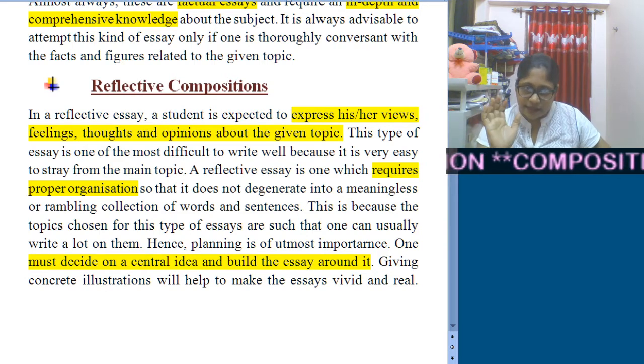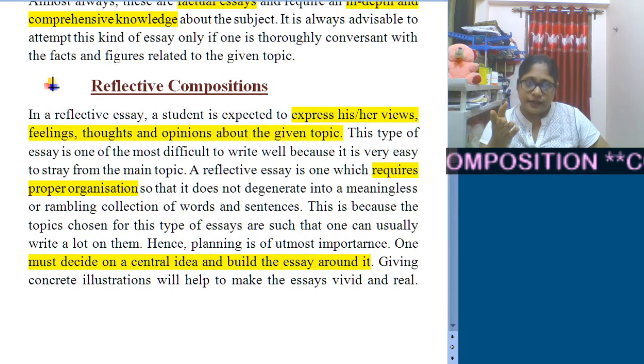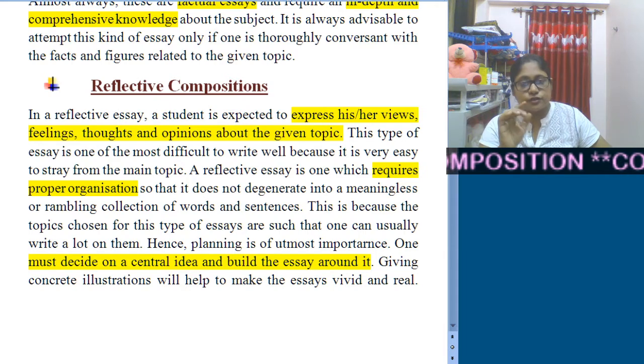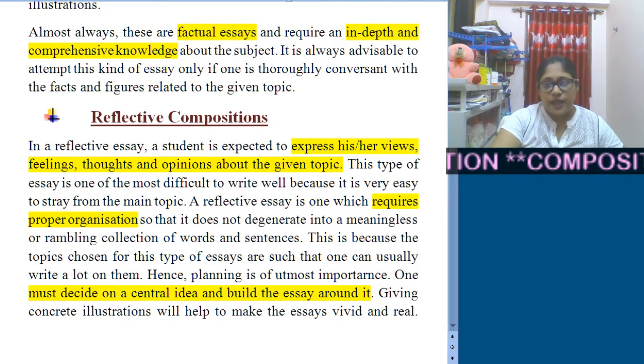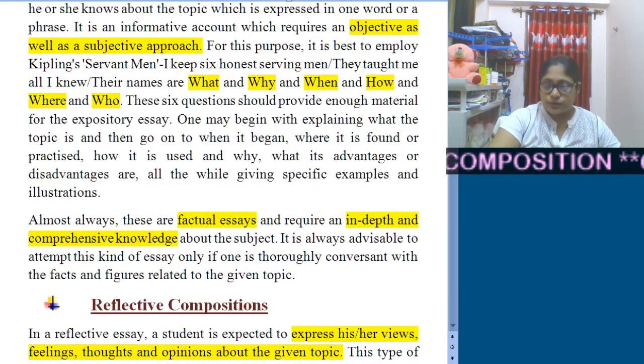So this is reflective composition. Here also you can get some controversial topics, and you need to explain your feelings, thoughts and opinion. You need lots of practice to carry on both expository as well as reflective compositions.